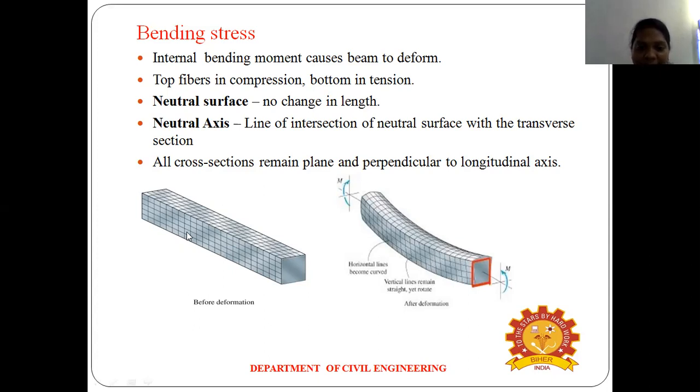In bending, the first diagram is before deformation and the second is after deformation. Here we noted important points. First, when we apply an external load, the beam will be deformed.